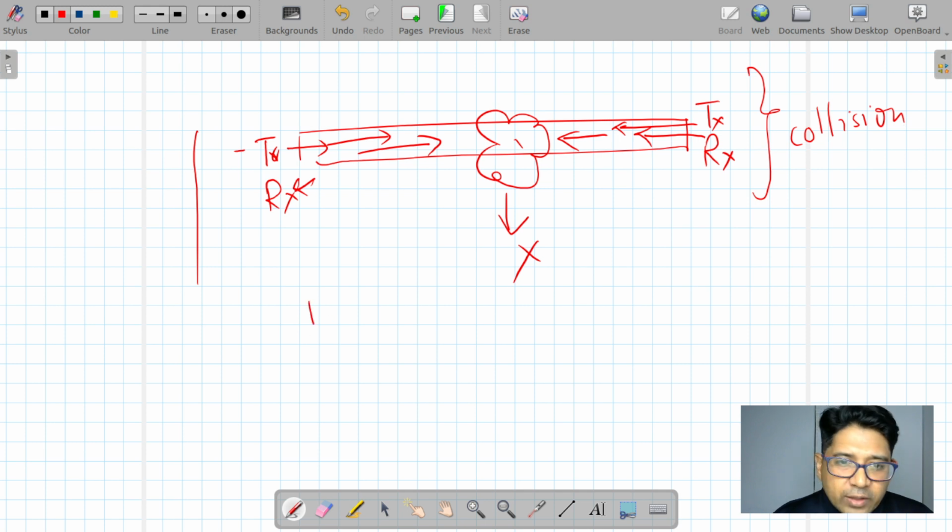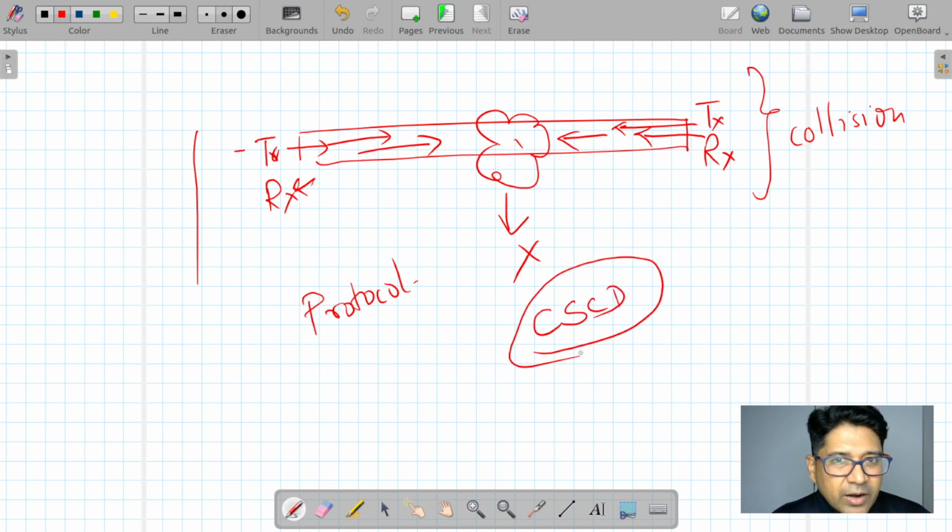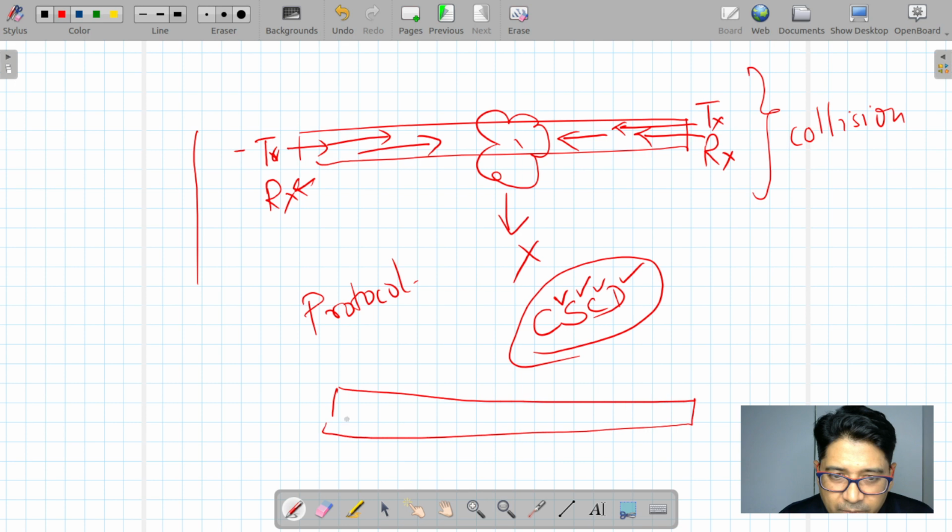So a protocol was introduced called CSMA/CD. How many of you have heard about it? No, sir. Carrier sense collision detection means they sense the carrier. If someone is sending, we will not send from here. If someone is sending some packets, the other side will wait until the last packet has arrived. Do you agree or not?